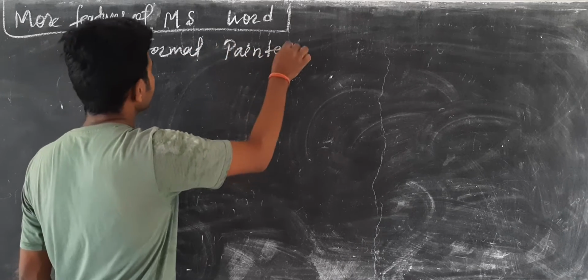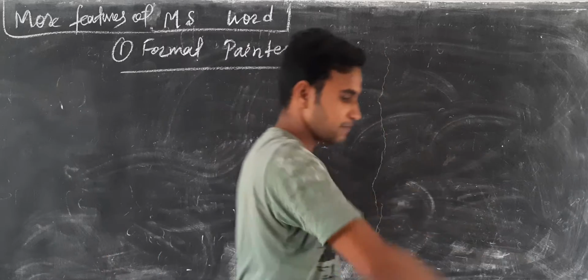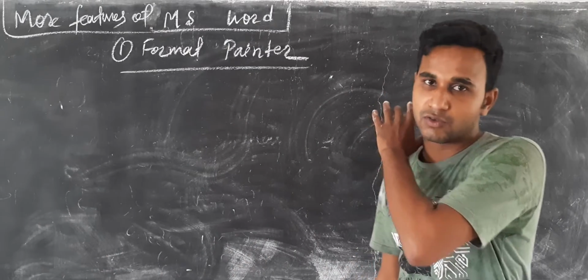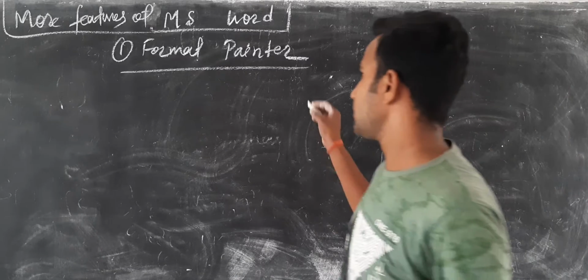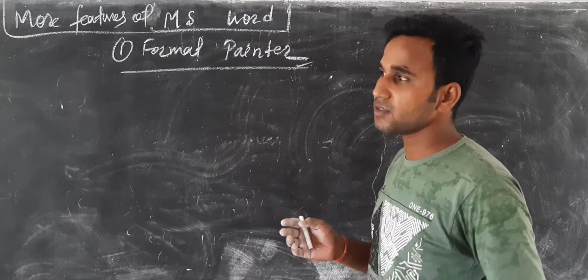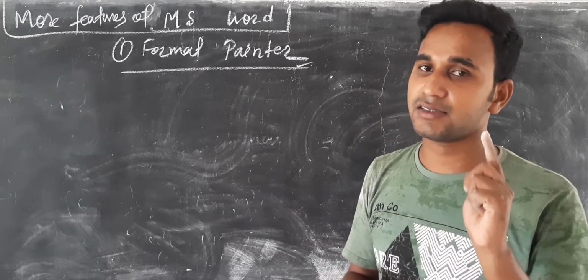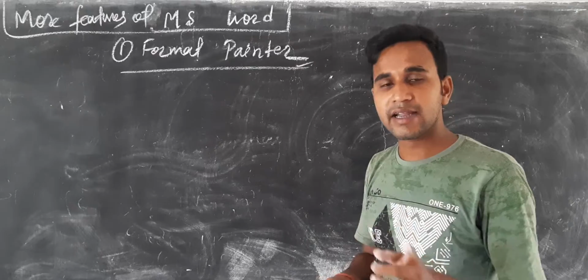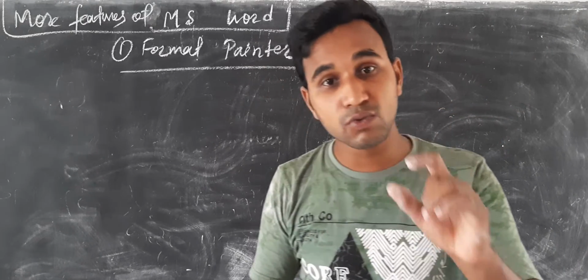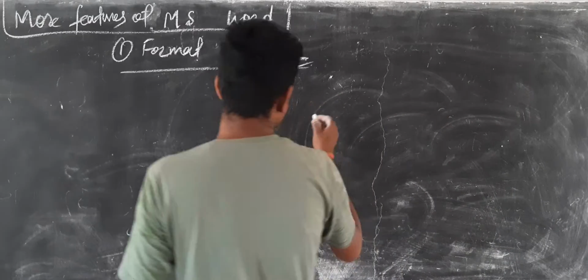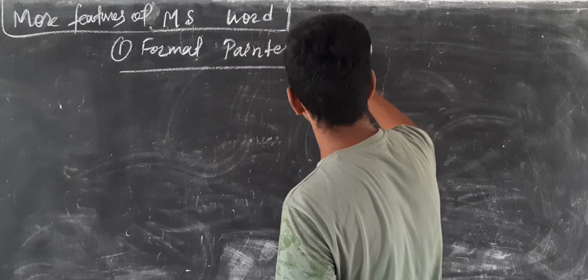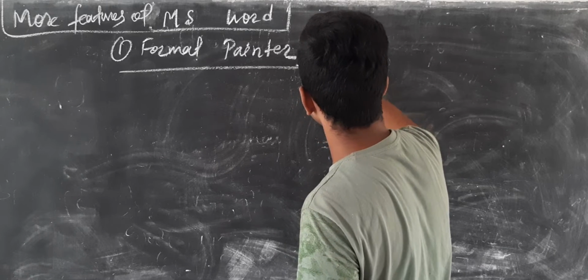painter. What is the meaning of format painter? This is located in the Home tab, in the font group also. That is very, very important. If you want to use format painter, first of all select the text, click on the Home tab, and next click on the format painter tool icon.